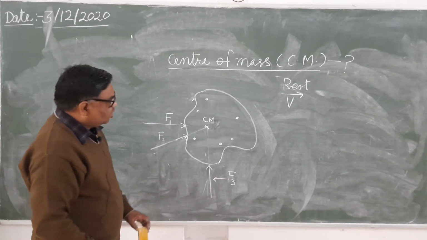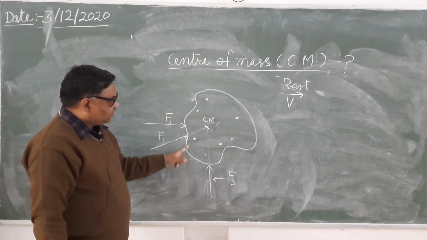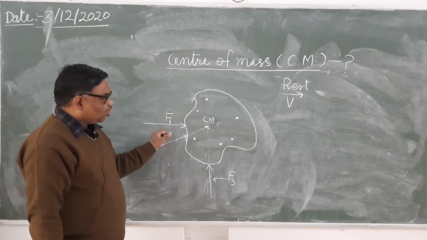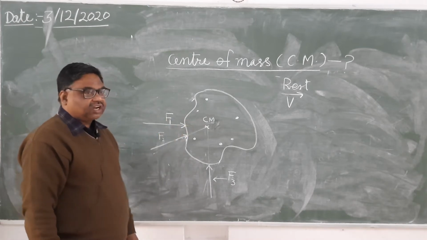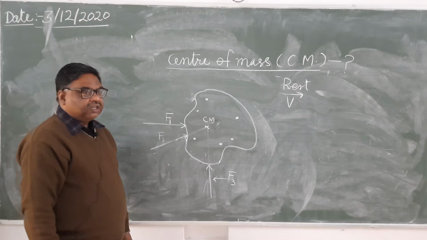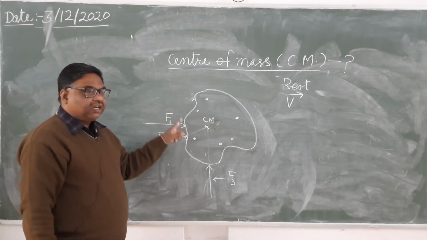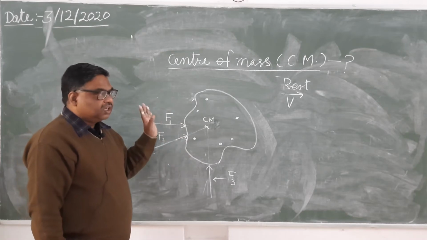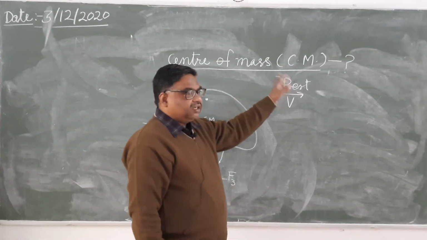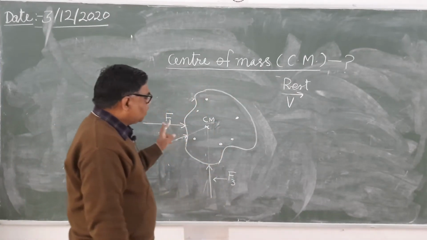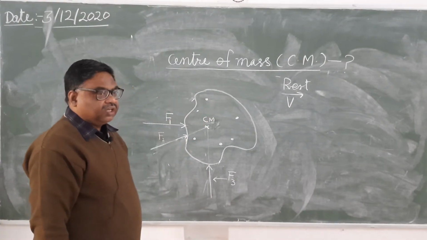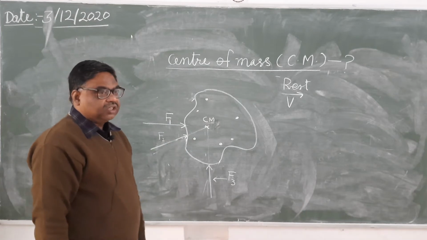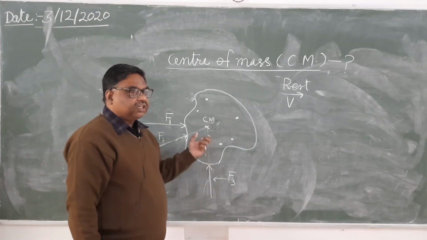So now, instead of applying at these points, these forces have been directly applied at the center of mass. What will you find? If earlier it was at rest under the influence of the forces, then still it will remain at rest. If earlier it was moving with a velocity v, then now also it will move with the same velocity. Means what is the advantage of center of mass?